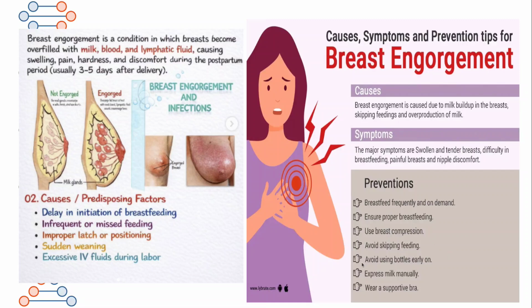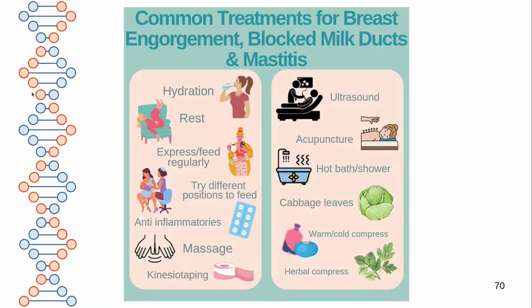Avoid skipping feeding. Avoid using bottles in early stages. Express milk if the breast is very hard. Express manually. Wear a supportive bra. And common treatments include the nursing measures: hydration. Ask the mother to hydrate herself. Take rest. Express the milk.